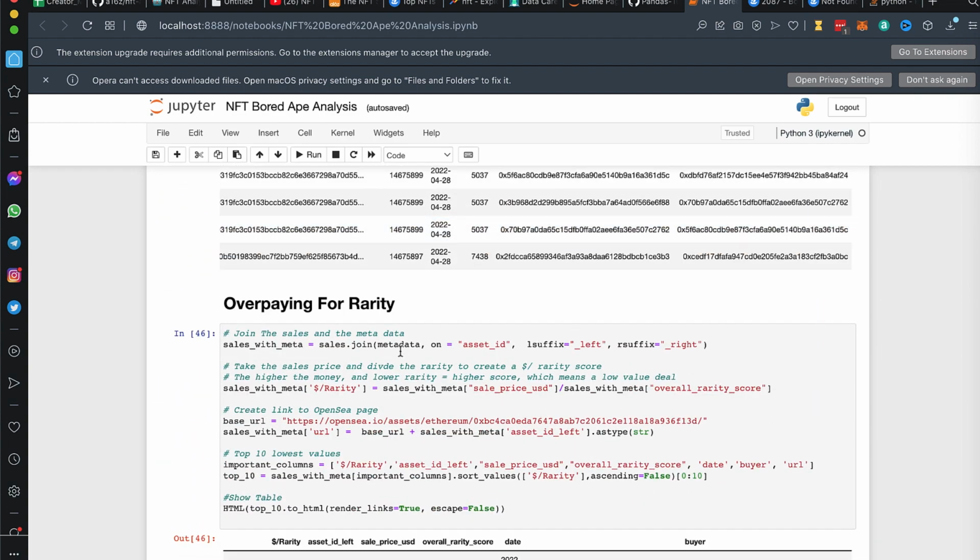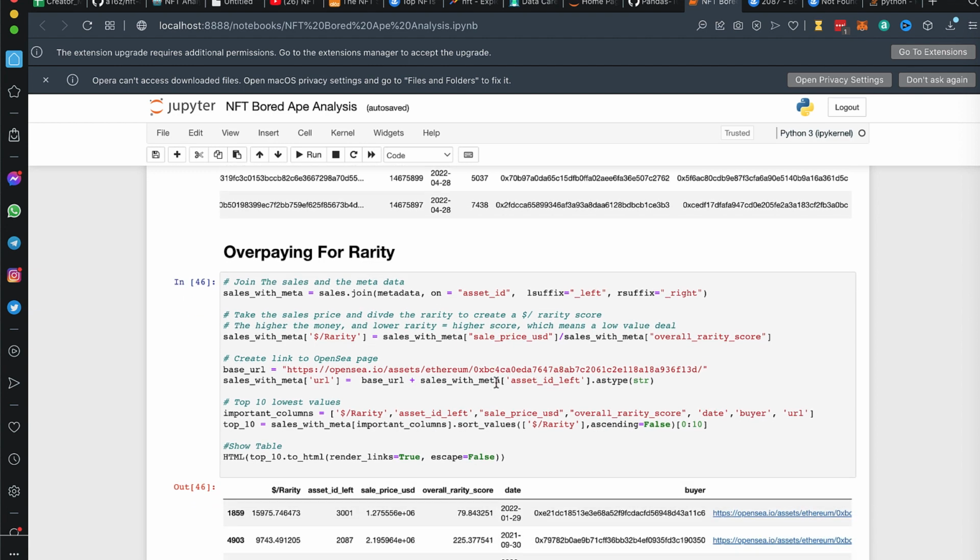I joined those two. Once I had both of those columns, I could then take the sales price and divide it by the overall rarity score, so that the higher the sales price and the lower the score, the higher the dollar per rarity, which basically means you got less of a deal. The lower the number here, so for instance, if you paid very little and you had a high score, you would have a low number. So low number equals good, high number equals bad.